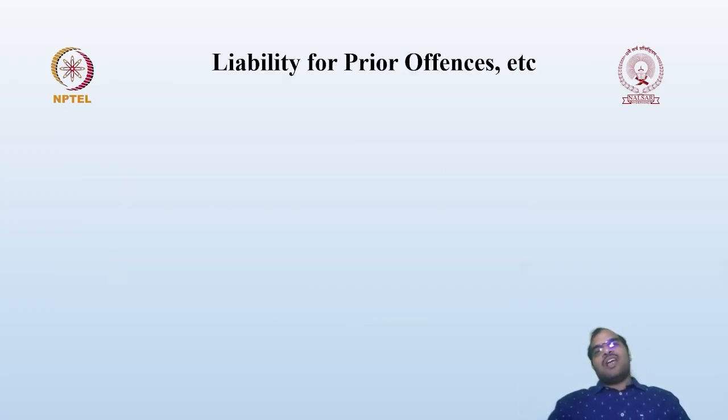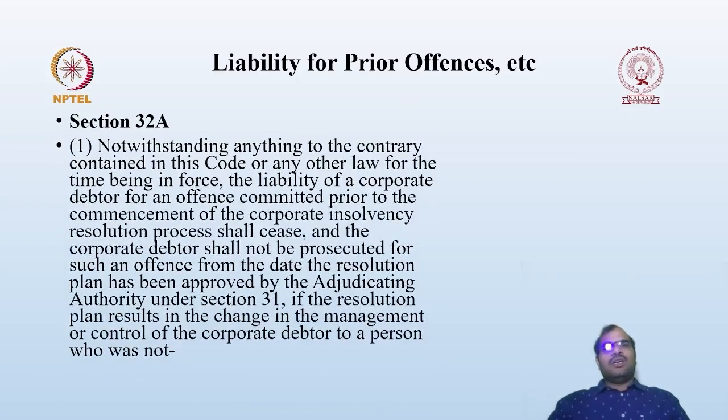Then what is the liability for prior offenses? If any prior offenses are there, to what extent is there liability? Section 32A provides for liability. It provides that notwithstanding anything to the contrary contained in this Code or any other law for the time being in force, the liability of the corporate debtor for an offense committed prior to the commencement of the CIRP shall cease.